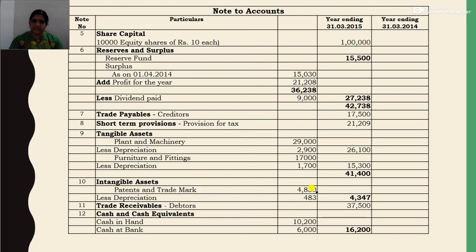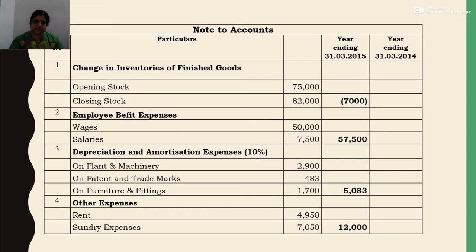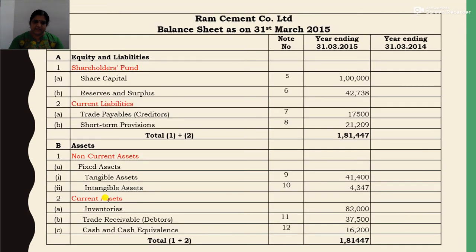So 4,830 minus 483, that is 4,347. So in the balance sheet, fixed asset, tangible asset 41,400 and intangible asset 4,347.